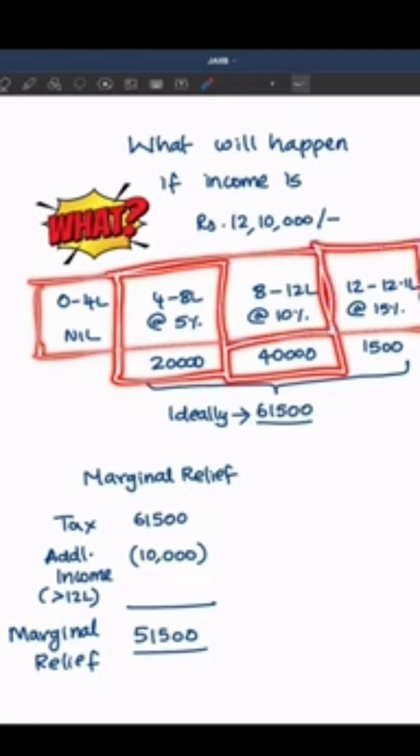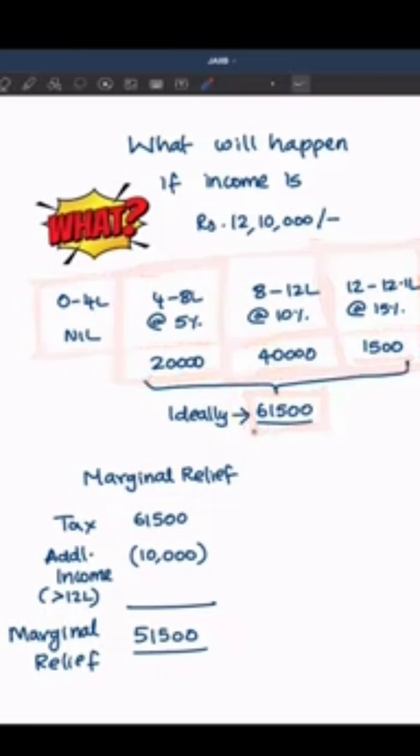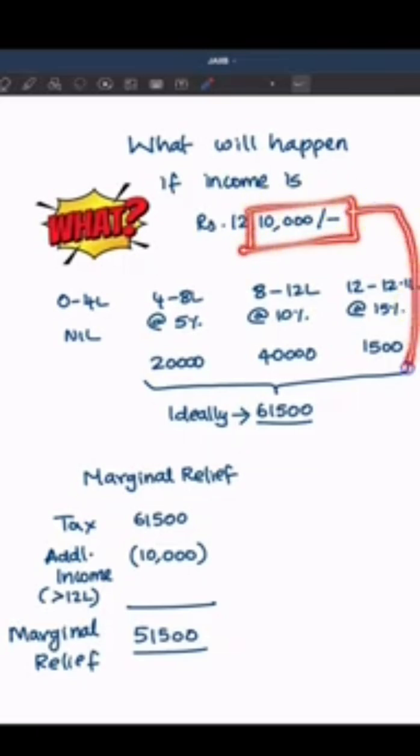And 12 lakh to 12 lakh 10,000 at the rate of 15%, it is going to be 1,500. So the total tax payable will be 20,000 plus 40,000 plus 1,500. Ideally, it should be 61,500. But government is not going to levy this 61,500 because government understands that the increase in income is only 10,000, because up to 12 lakh there is no tax. So beyond 12 lakh, the increase in income is only 10,000. For this 10,000, they are not going to charge this 61,500.